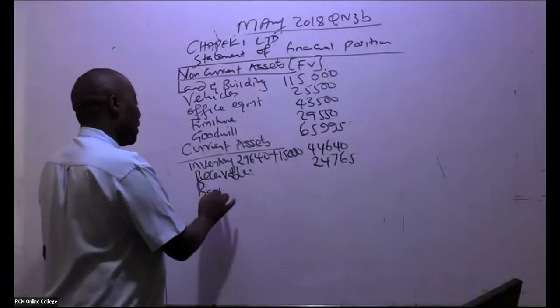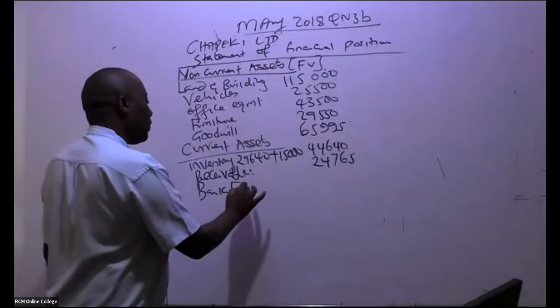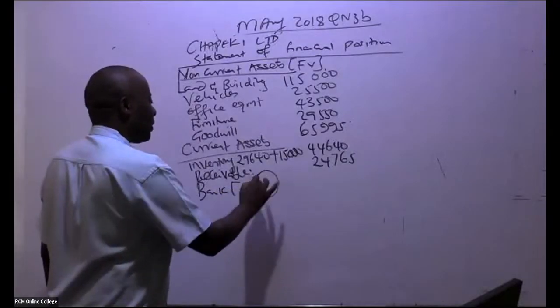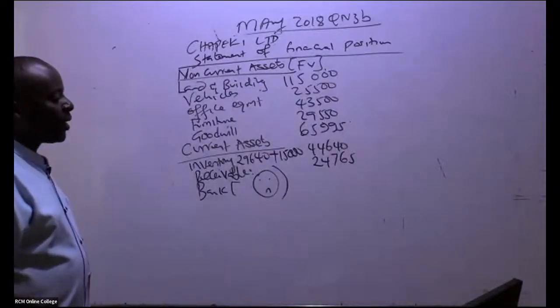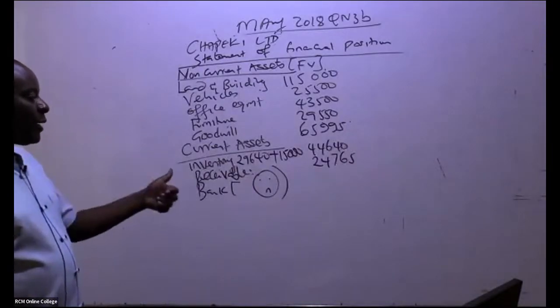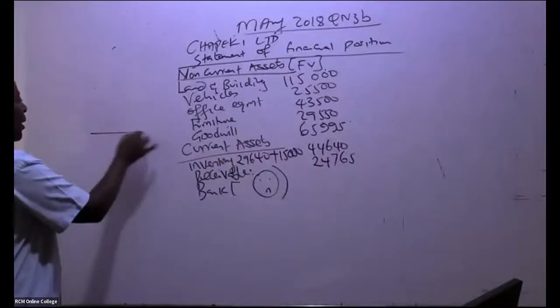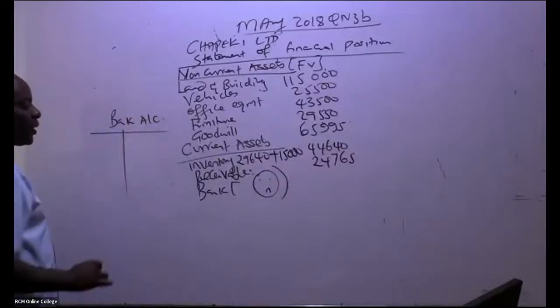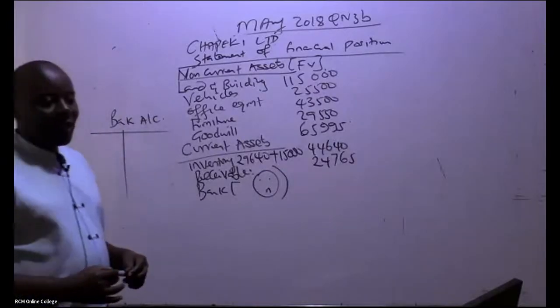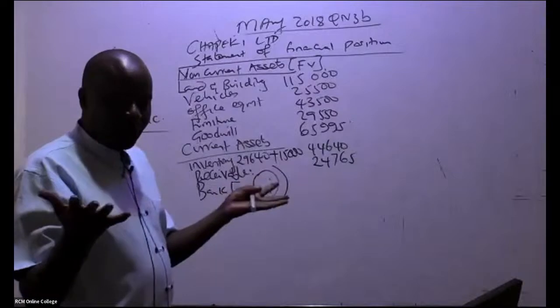I will not do the cash at bank, I can even draw it for him. But because I'm here to teach you, not for exam purposes, I will come and do a bank account. We can do a bank account pretty fast. So what have they done? First of all, we issued debentures.